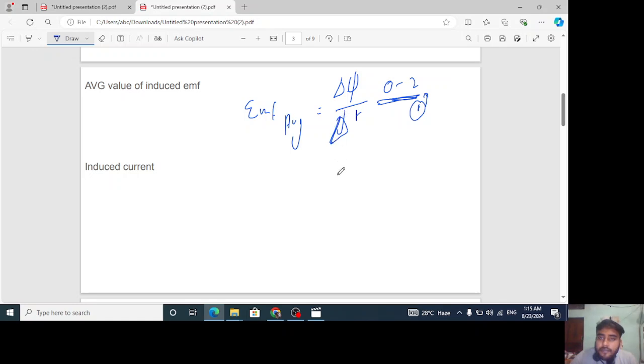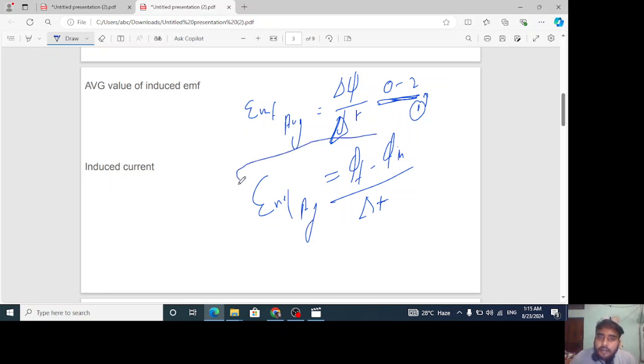Delta phi means phi final minus phi initial, and upon delta t, you already know, the change in time, right? That time will be given to you. So this is the EMF average case.